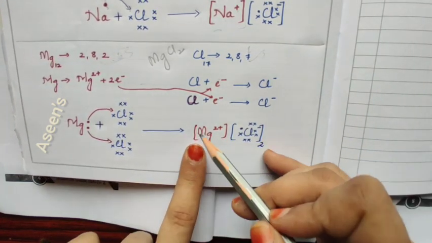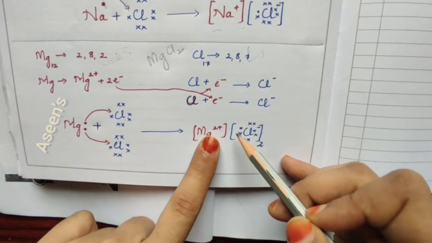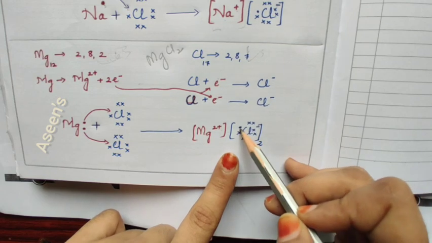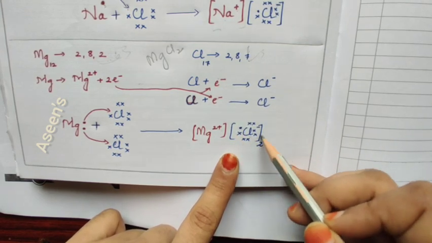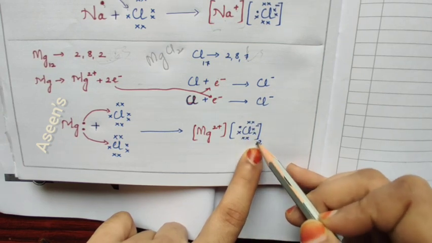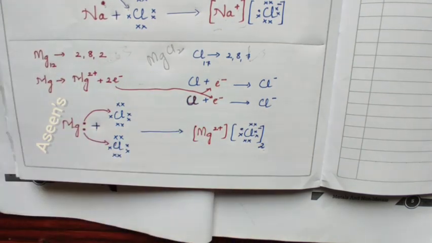And after reaction, magnesium with 2 empty gaps and chlorines here. See, I have drawn 1 chlorine with 1 minus and here 1 dot. And as you can see, I have given here 2. This shows that this thing is present 2 times. Hope you have understood how to draw the electron dot structure for the reaction between metals and non-metals.